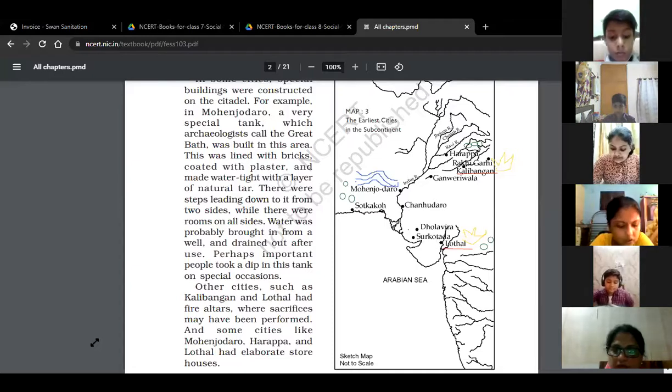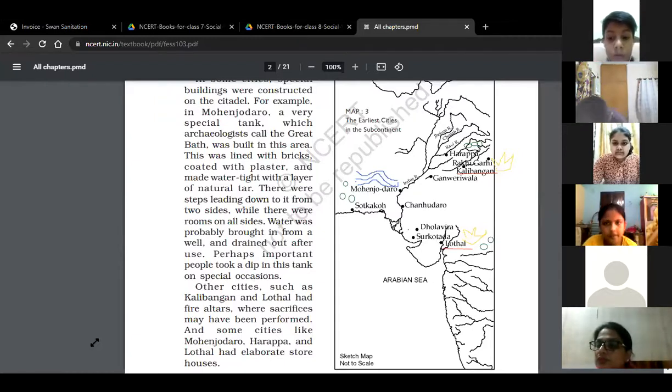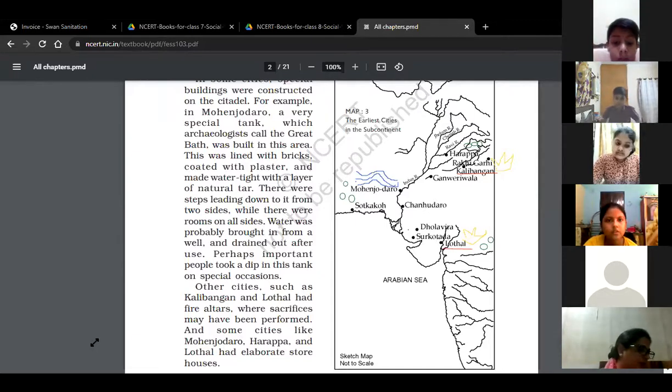Ma'am, Kalibanga and Lothal. Okay, so if you put these signs on your map, this makes you easily learn the areas where you find these special buildings, these special kinds of structures in the different cities. Fine. Now move on to the next page.